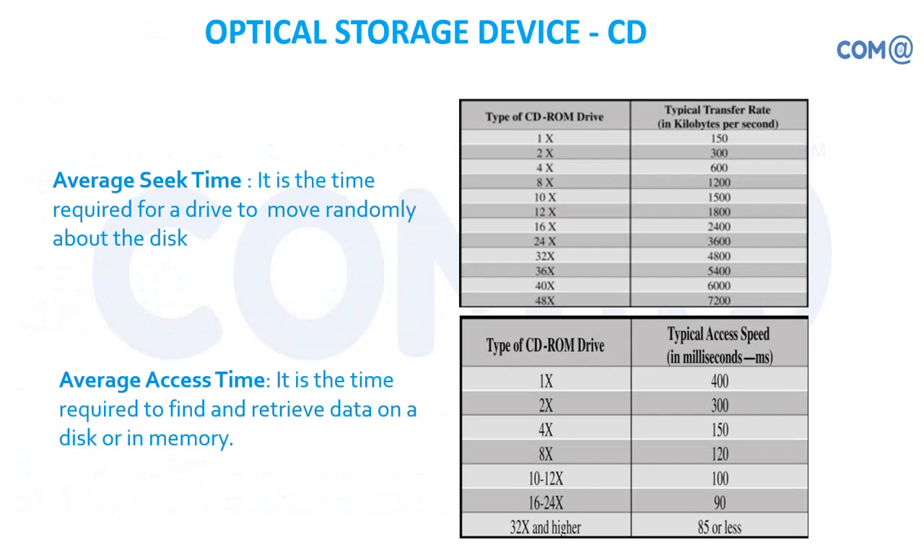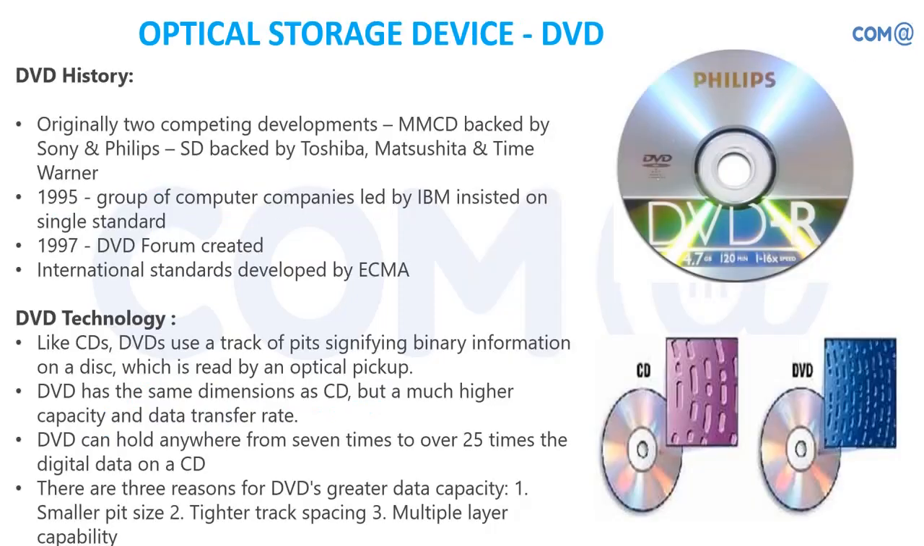So average seek time is the time required for a drive to move randomly about the disk. That is called seek time. So wherever it is moving, it will be tracked. Average access time is the time required to find and retrieve data on a disk or in a memory. So wherever it is available, we have to retrieve the data from the particular memory. So these are the two different standards available.